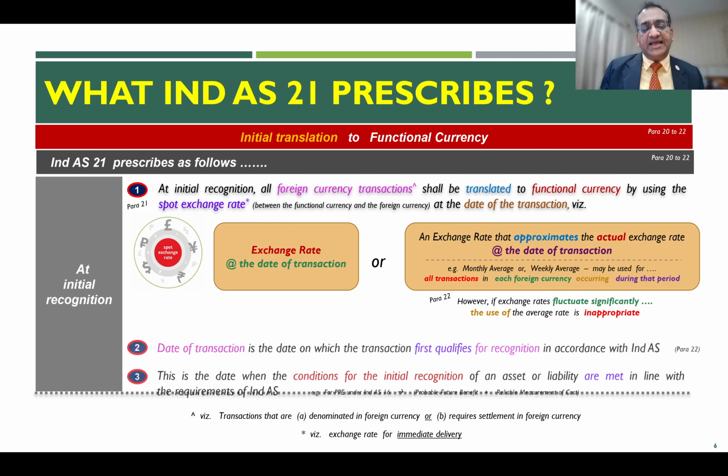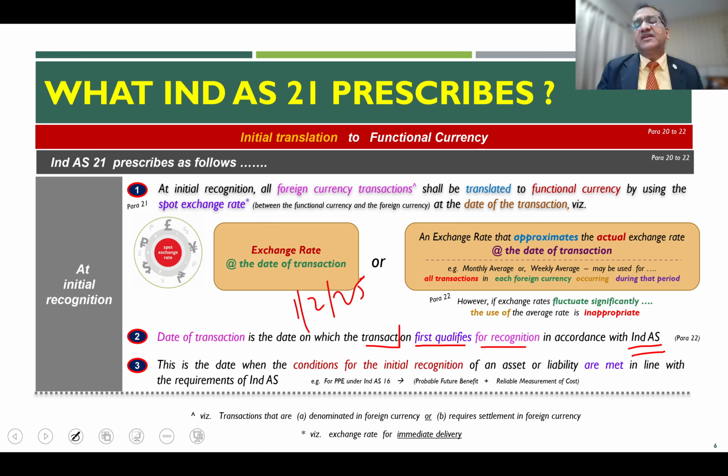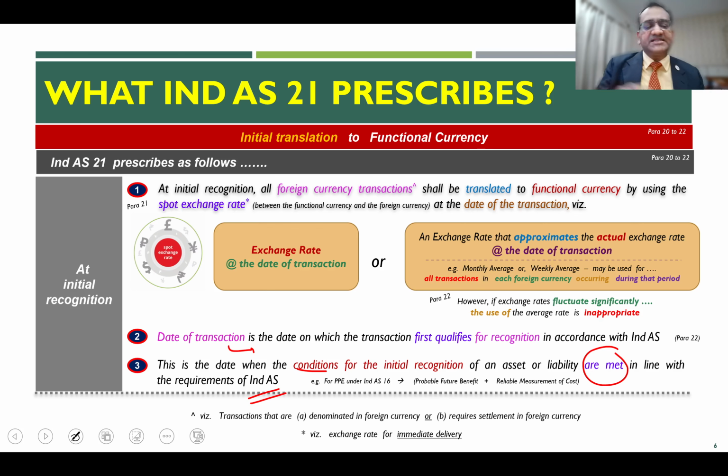into your functional currency. Now, for this purpose, date of transaction is the date on which the transaction first qualifies for recognition in accordance with Ind AS. Right? So in the example which I gave, if 1st of February 2025 is the day on which the transaction qualifies for recognition, that is the date on which you will look for the exchange rate between the two currencies. And this date of transaction is also considered as the date when the conditions for initial recognition as an asset or a liability are effectively met.